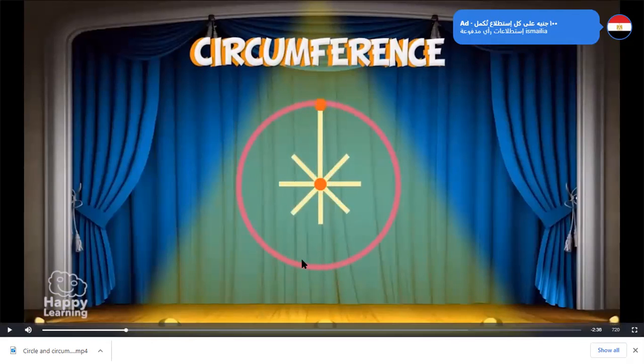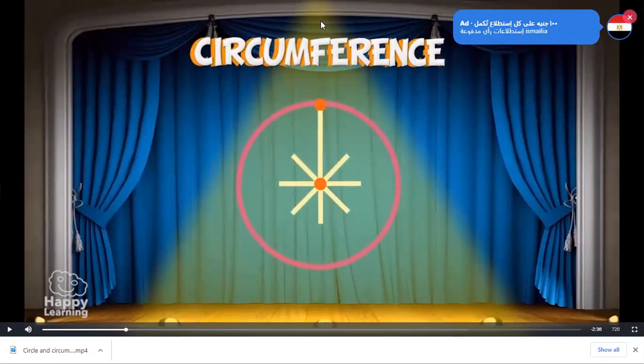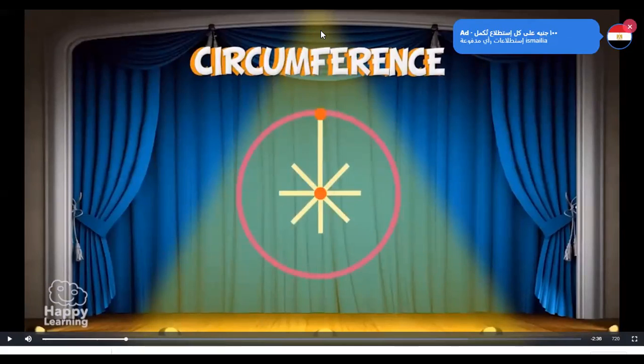So, what is the circumference? What is the circumference? Grade 7. It is a closed curve that has a center, and all the distance between the center to anywhere is the same. Amazing, Ibrahim. Amazing. Who can say again what the meaning of circumference is?